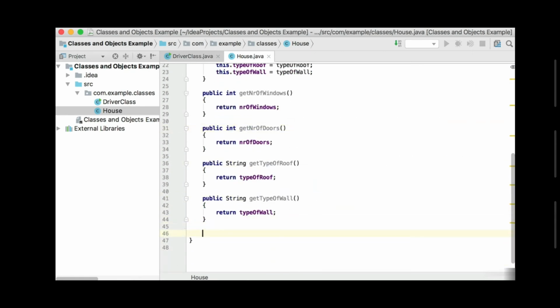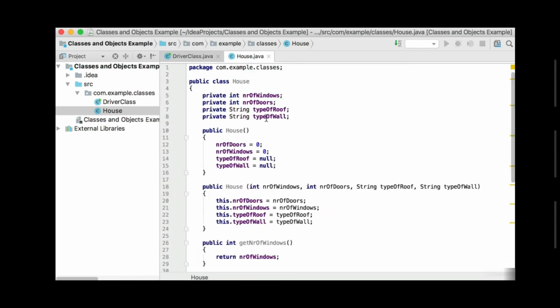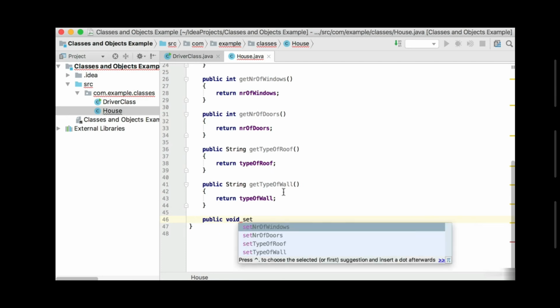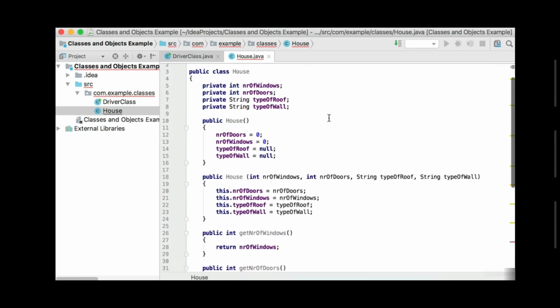So let's start with the setters next. This is how you get a value, but what if you want to change one of these values inside of an object? For that we use the mutator methods or the setter methods. So setter methods look something like this. Public void, we don't return something because we're changing it. So we're going to say public void, then you start with set, and you can already see it gives you those 4 values of what we've got in this class.